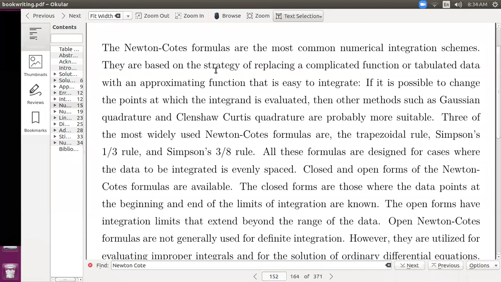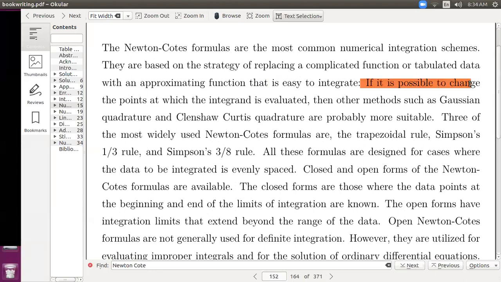This function can be replaced with a polynomial, an integrating polynomial or interpolating polynomial. They are based on replacing a complicated function or tabulated data with an approximating function or polynomial that is easy to integrate.